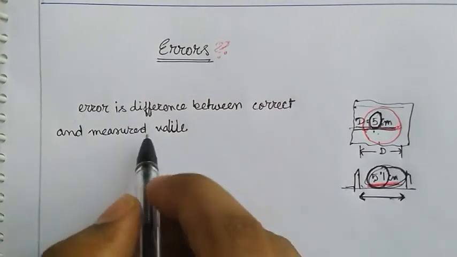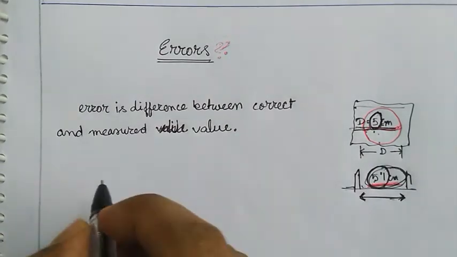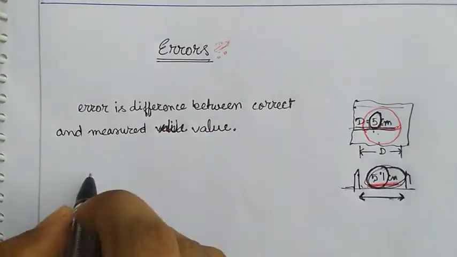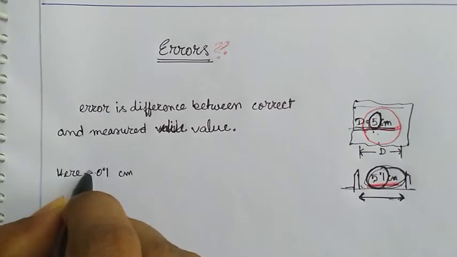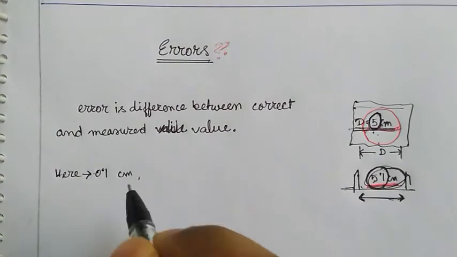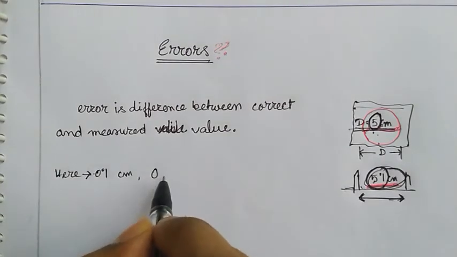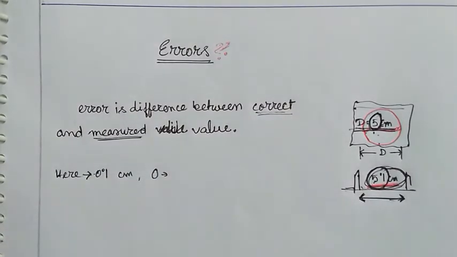Here our error is 0.1 centimeter. Now if your error is 0, then you can say that the measured value is equal to the correct value. So error is basically the difference between the measured value and the correct value of the measurement.